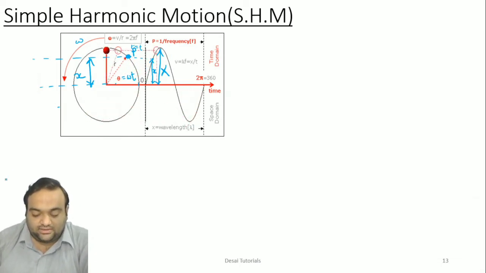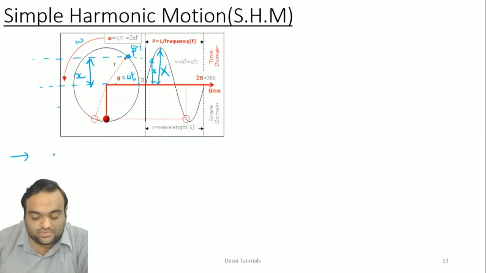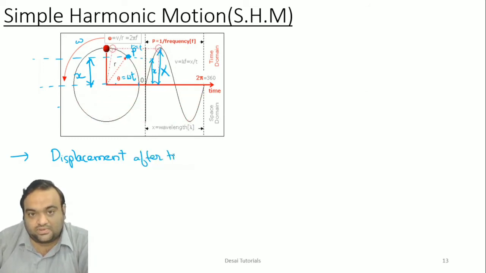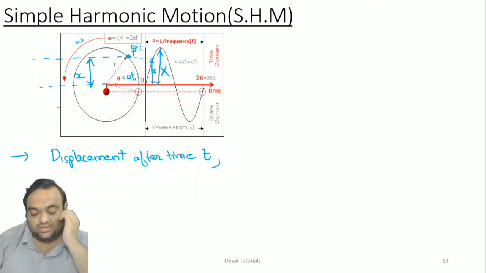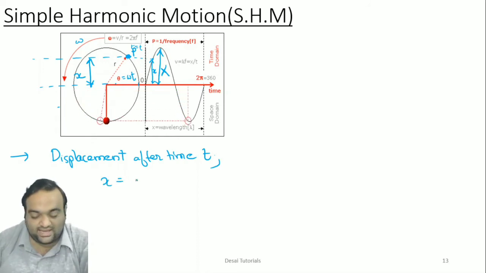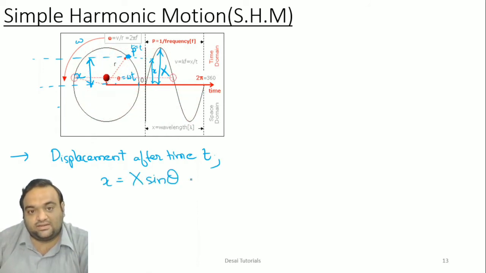So from the geometry, what you can observe is the displacement after time t. We are considering this point P. So what will be the displacement? It will be small x equals X sine theta.